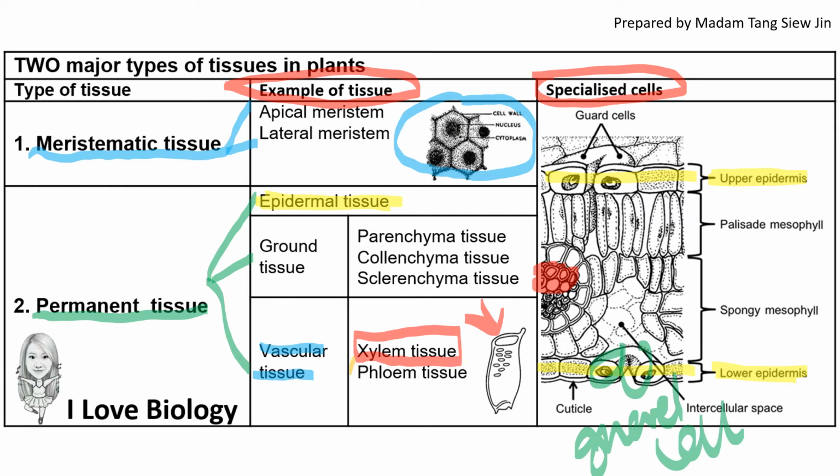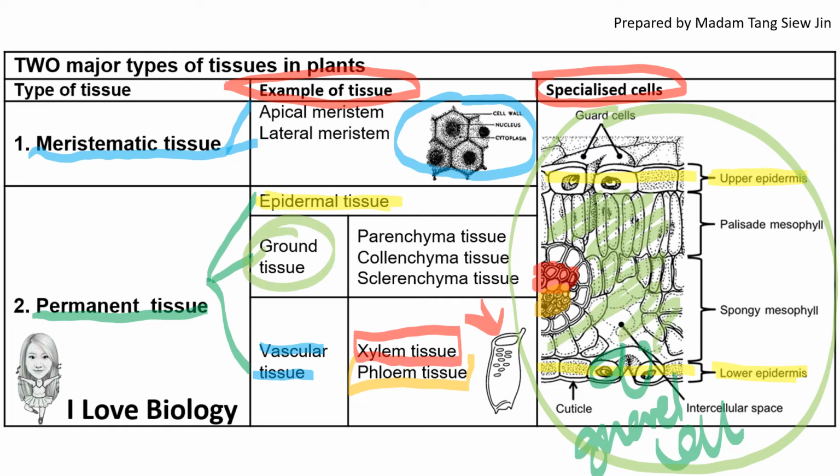And the phloem tissue is for transporting the organic substances. Look at the diagram here. For covering the surface is the epidermal tissue. For the transport is the vascular tissue, and all the other space is filled by the ground tissue.